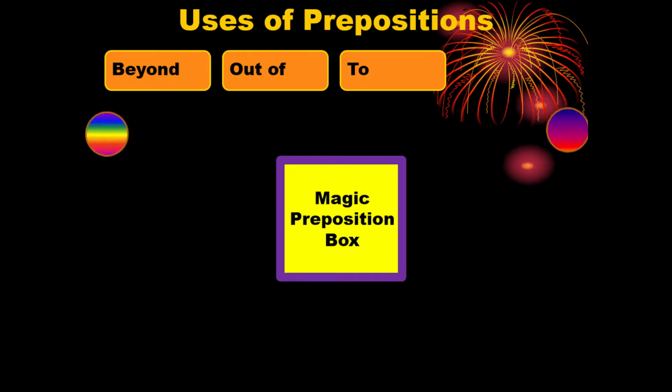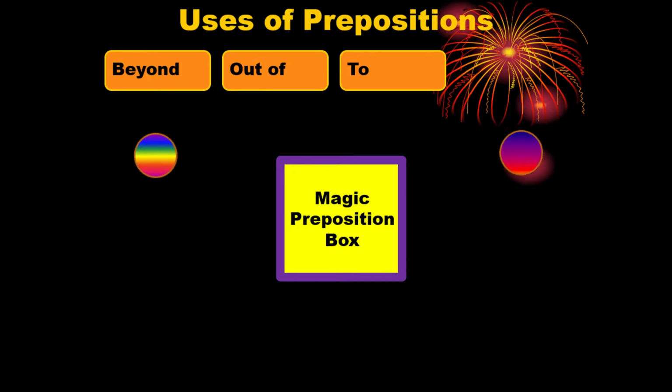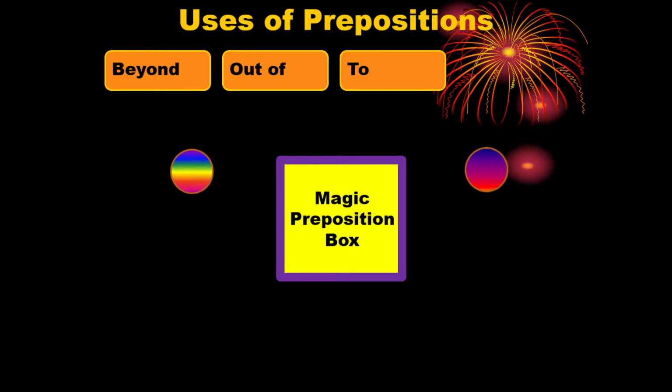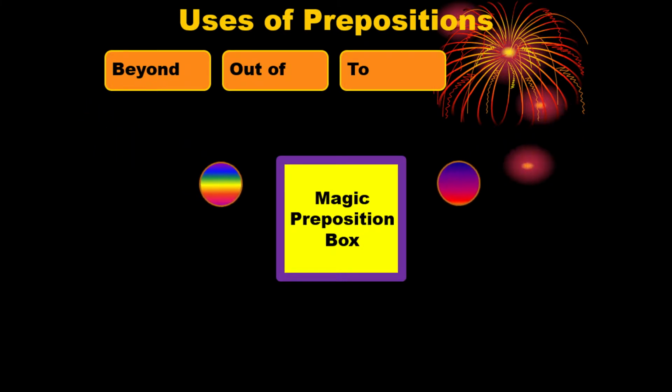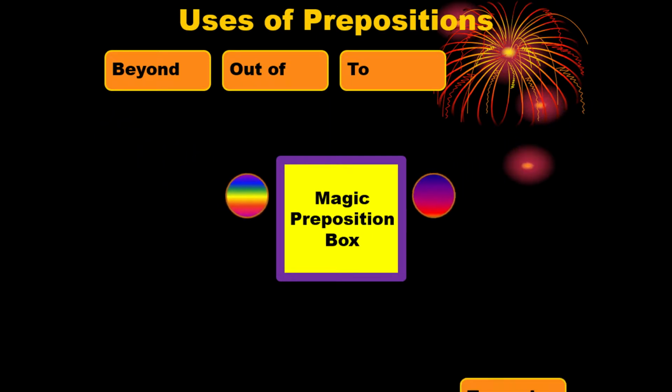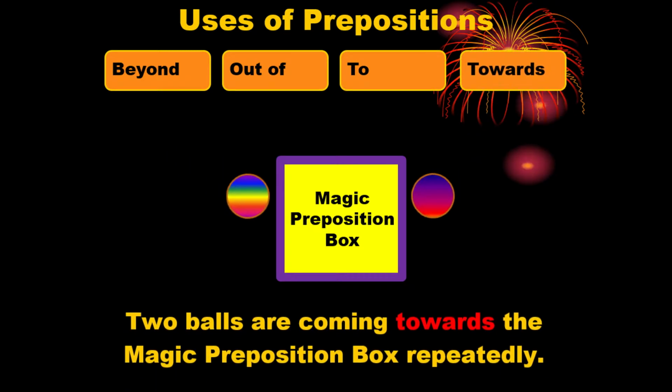Here, two balls are coming to the magic preposition box, but they are not reaching the destination. So we can say two balls are coming towards the magic preposition box repeatedly. Here we have used the preposition towards. So why don't we use to in this case? To is used to indicate the destination. Just before the destination we use to. But here two balls are coming to the destination, but they are not reaching it.